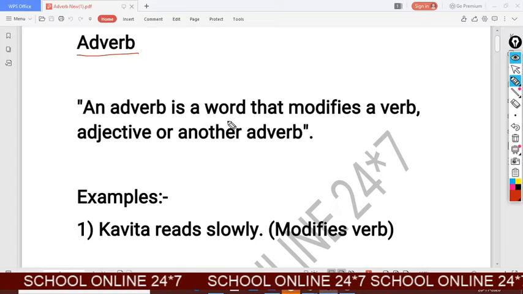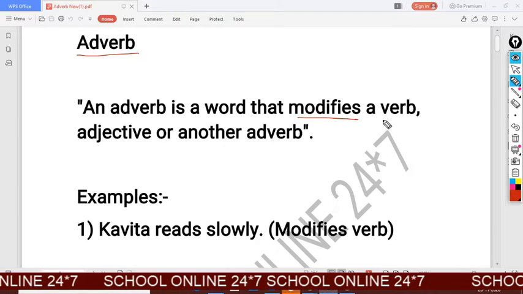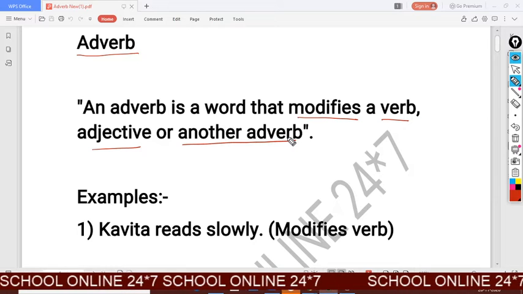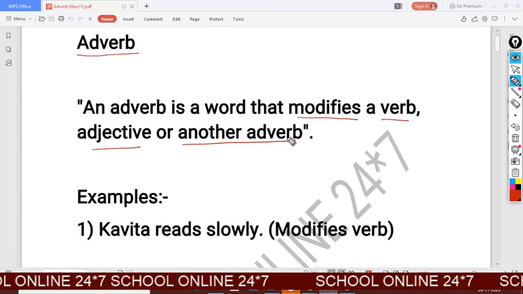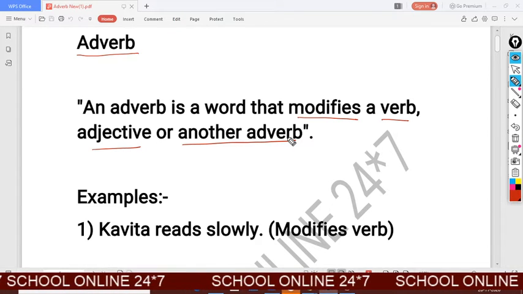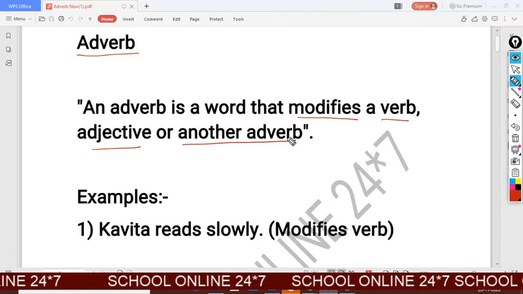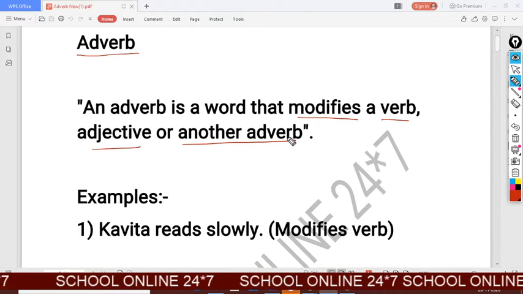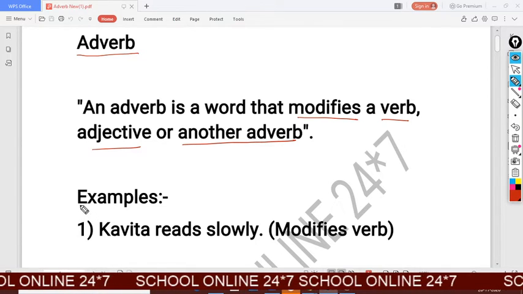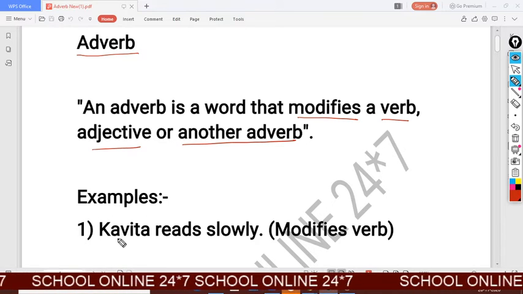An adverb is a word that modifies a verb, adjective, or another adverb. Means, an adverb is a word which describes or modifies the verb, adjective, or another adverb also. Look at the examples and it will be more clear to you.